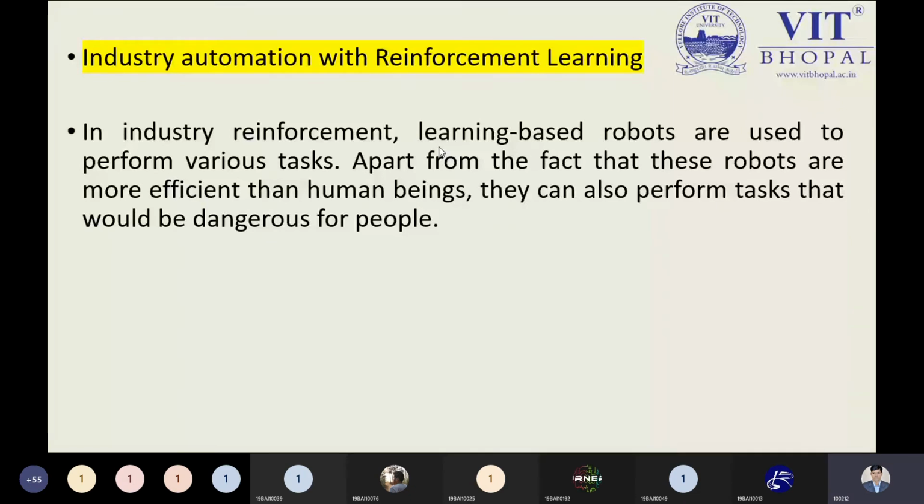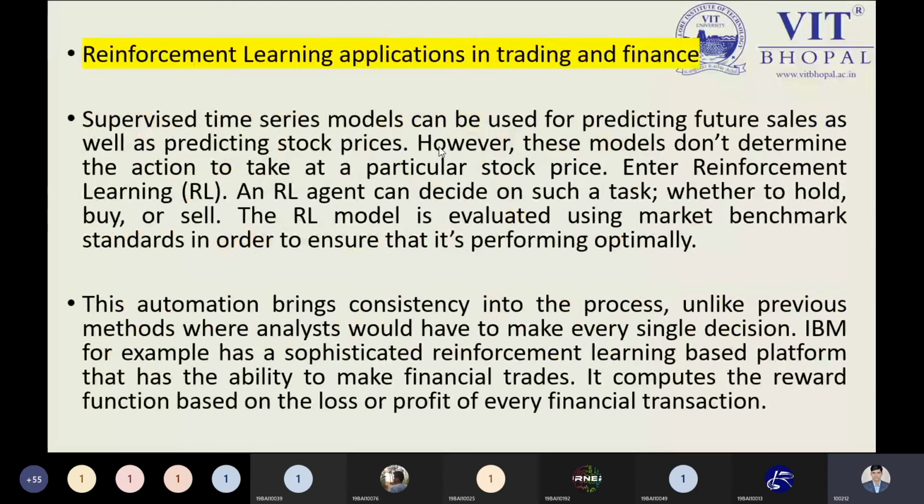That is the reason industry automation by the robotic arm is going on in today's era. So it is a good example of this reinforcement learning application. When talking about trading and finance, we have a device which provides results in a better way for trading and finance purposes.